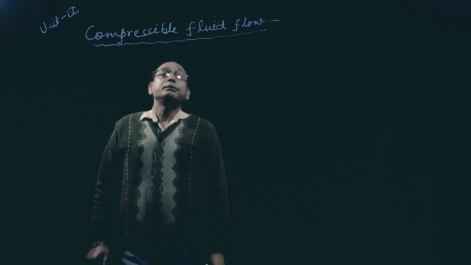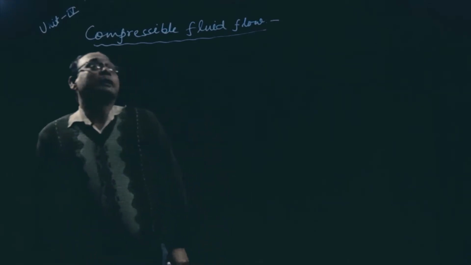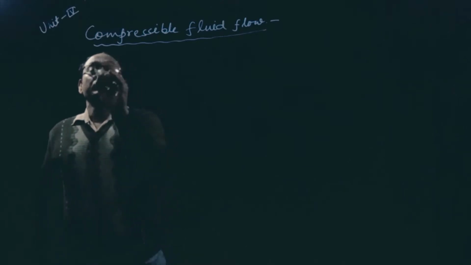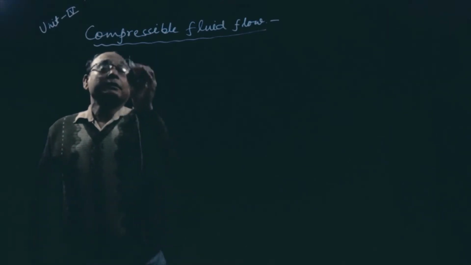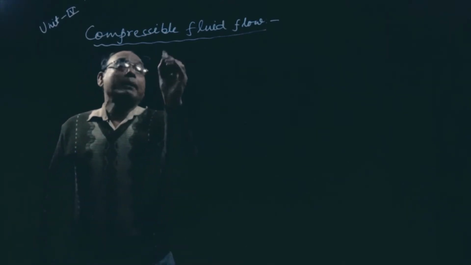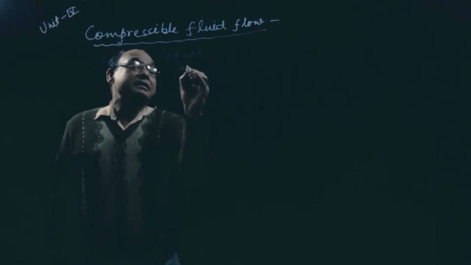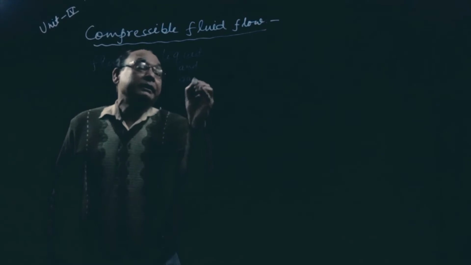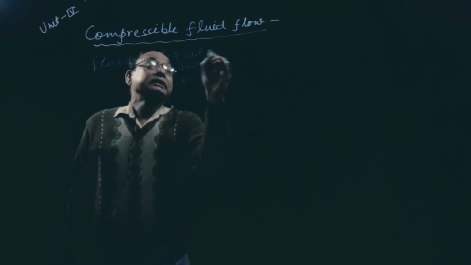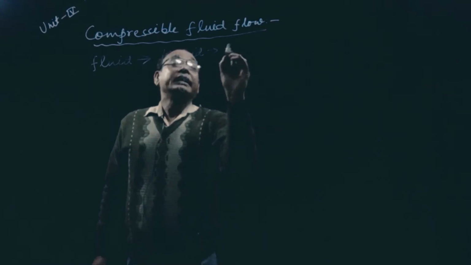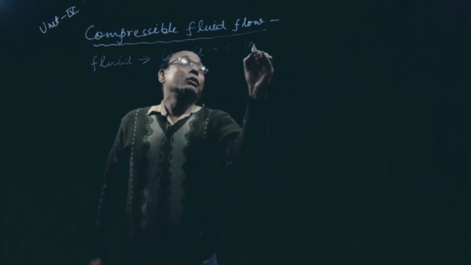Now compressible flow. Whenever we are talking about fluid, as I told you, it may be liquid and gases. Generally for liquids, the density remains constant.